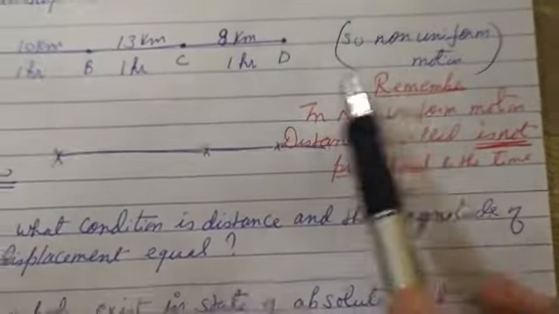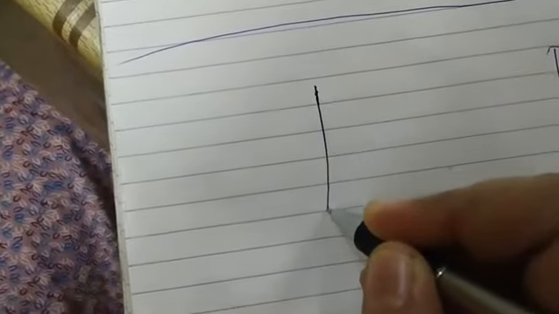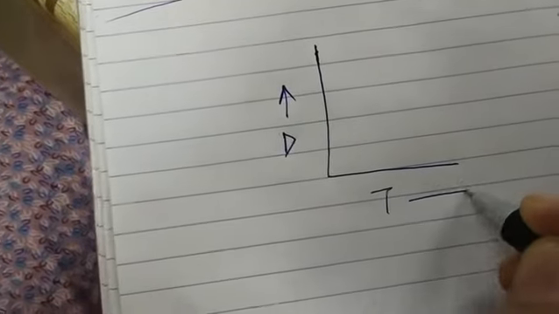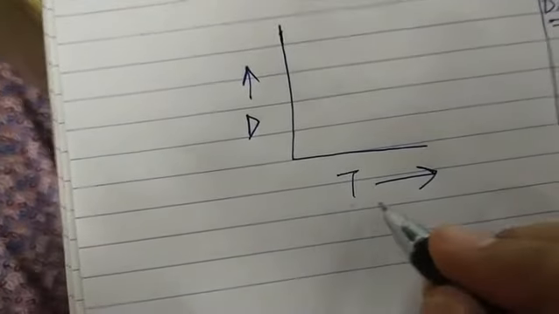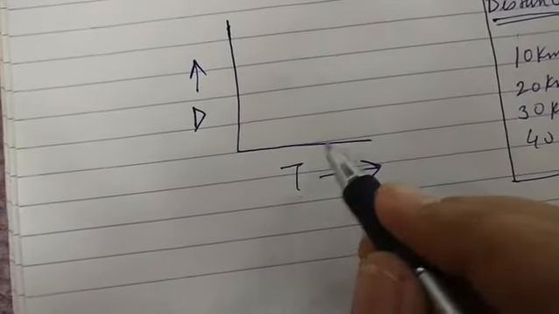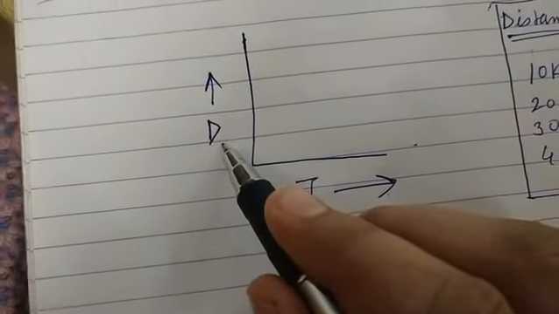So note it down. This points also in your classwork copy. Now for uniform motion, if we plot a graph between distance and time, distance we have to take on the y-axis and time we have to take it on the x-axis. Because time is independent quantity, so independent quantity we have to take it on the x-axis and dependent quantity we have to take it on the y-axis.